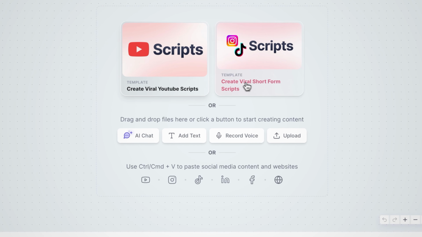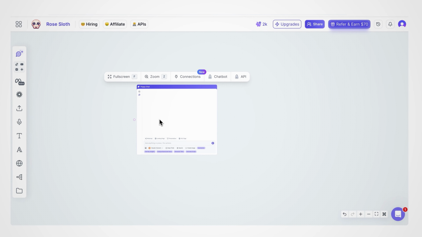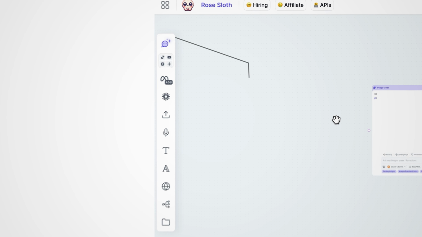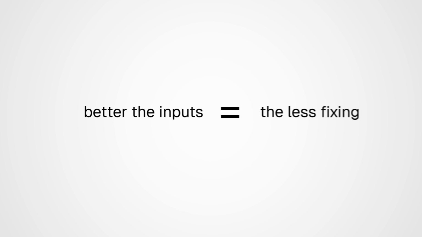We have several buttons down here that let you add different elements to your board. Click the AI chat button and the chatbot window drops right onto the canvas. You can also drag it around however you want. On the left side, you'll see your tools. Think of this as the control panel for what the AI is allowed to pull from. The better the inputs, the less fixing you'll ever do.